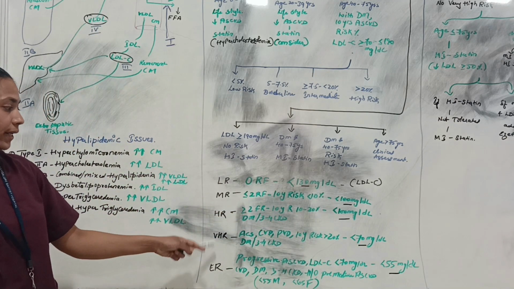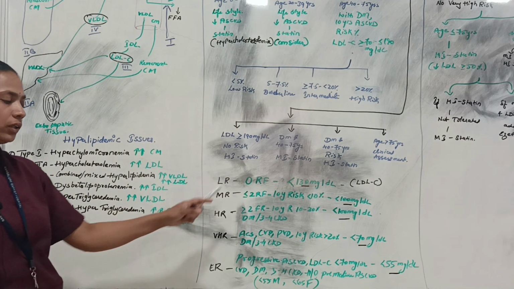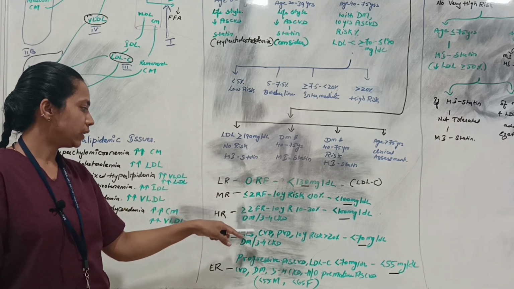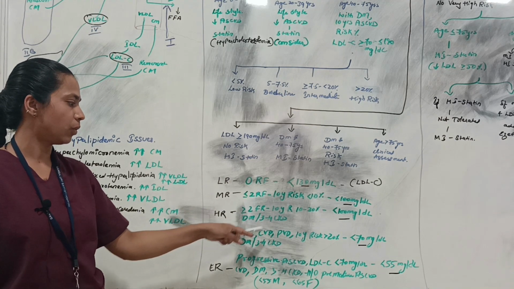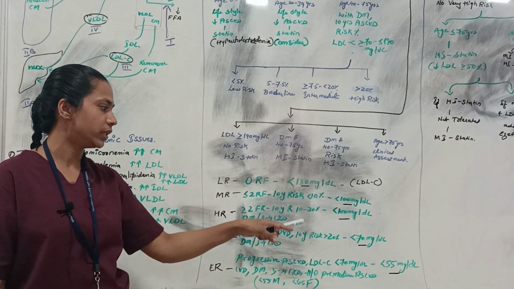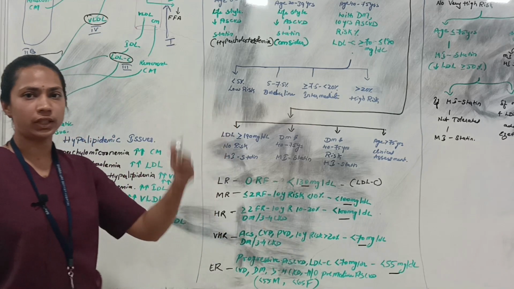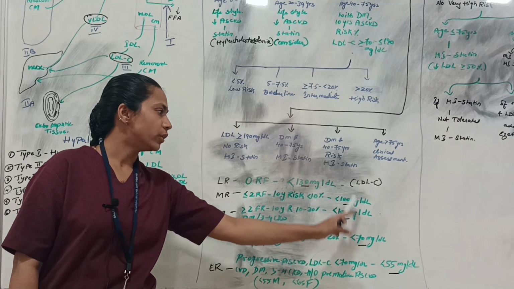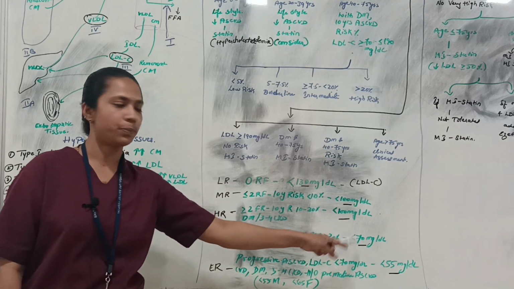In very high risk, we consider all the comorbidities, such as acute coronary syndrome, cardiovascular disease or peripheral vascular disease, along with a 10 year risk of more than 20%. Then the target for reducing LDL level is less than 70 mg per dL.